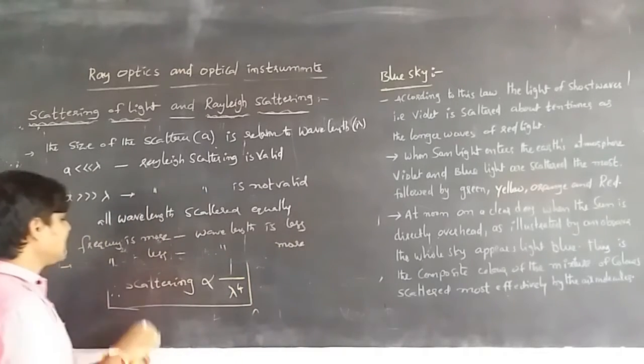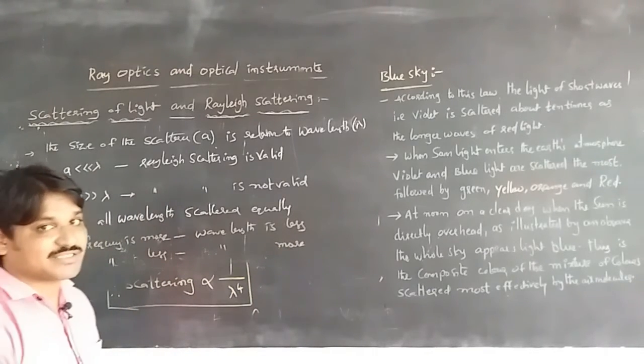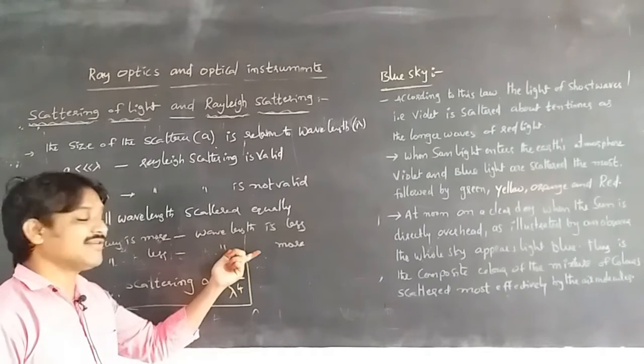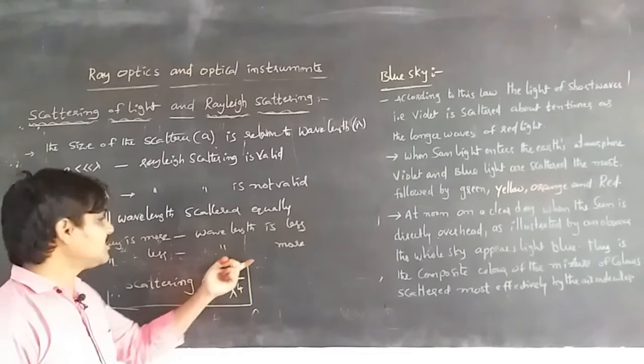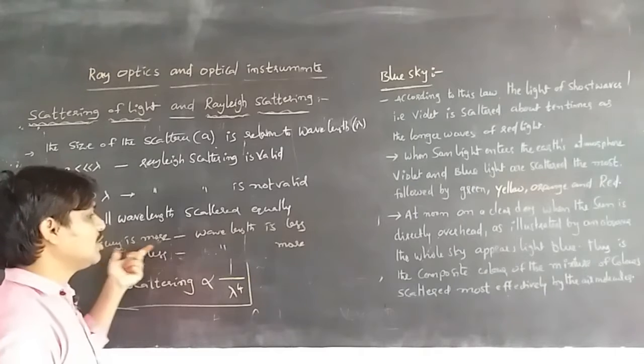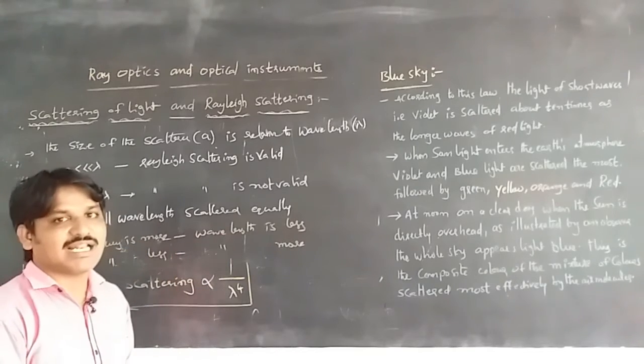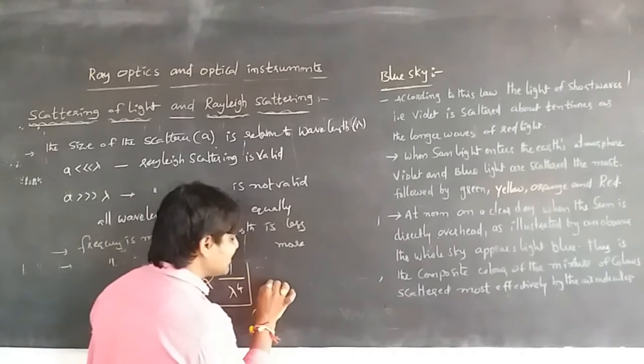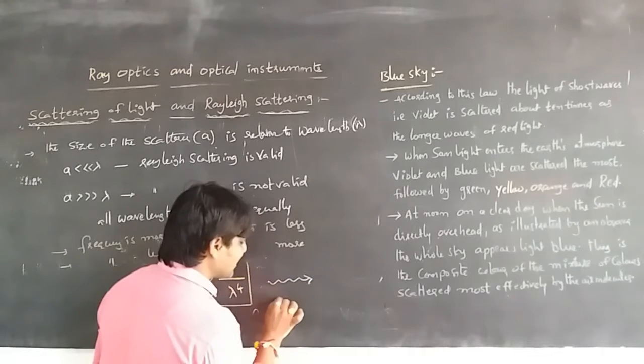The red light has less frequency, so it has more wavelength. The remaining colors have more frequency, so their wavelength is less. So they scatter easily, and they scatter more than the red color.